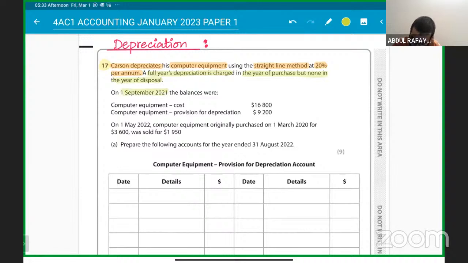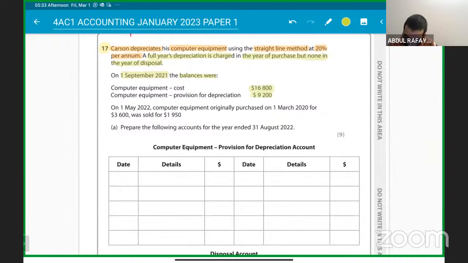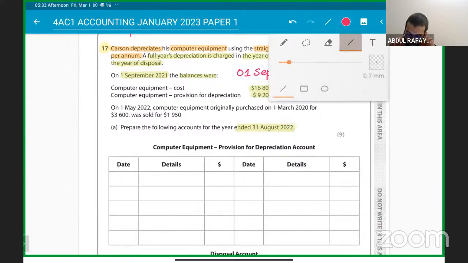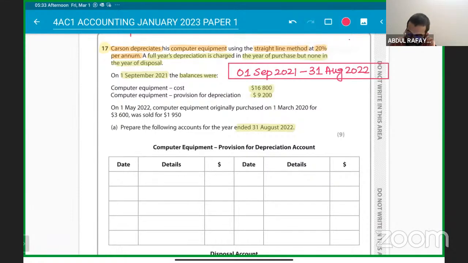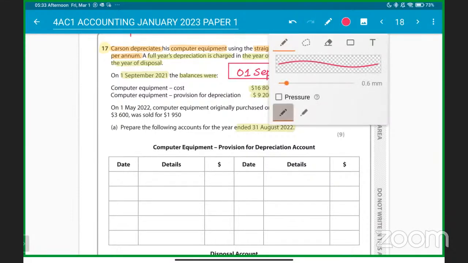On 1st September 2021, the opening balances were given. So what we have to do, we have to prepare the following accounts for the year ended 31st August 2022. The first thing we need to understand is when our year is starting. Our year is starting on 1st September 2021, which means it will finish on 31st August 2022. Okay, understood? Clear with me? No problem, right? So that is important to understand.